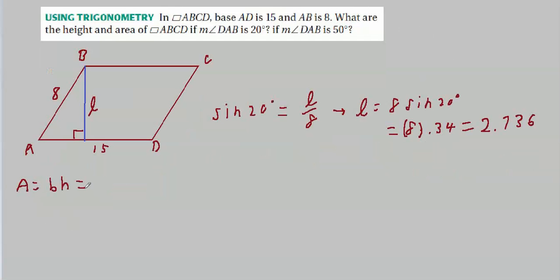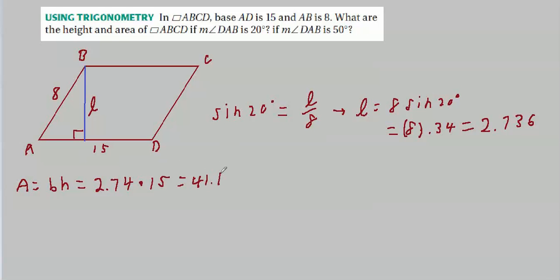In this case, we're going to use 2.736, or, well, 2.74, times 15. And if we multiply this up, we get that 2.74 times 15 is 41.1.